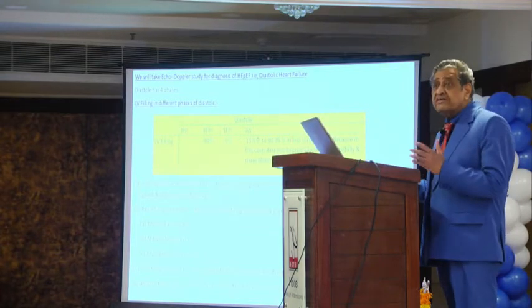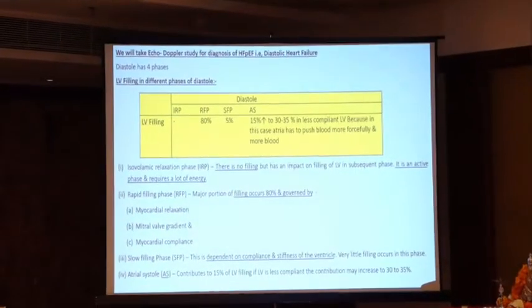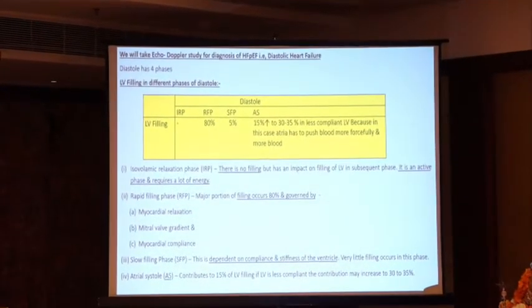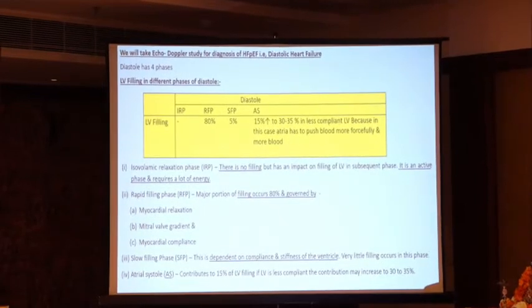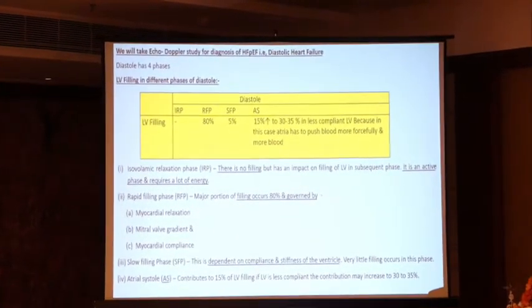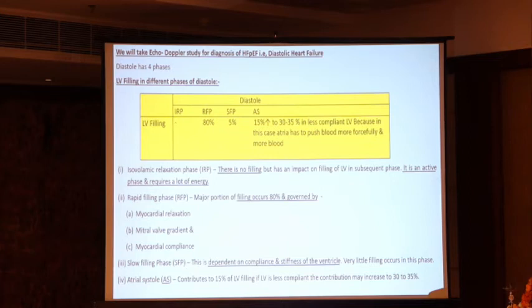Diastole has 4 phases. You have studied in physiology. Everybody has read in the physiology. So we are coming to physiology. The filling in different phases of diastole, LV filling. The first phase is isovolumic relaxation phase. There is no filling here, but it has an impact on filling of LV in subsequent phases. It is an active phase and requires a lot of energy.